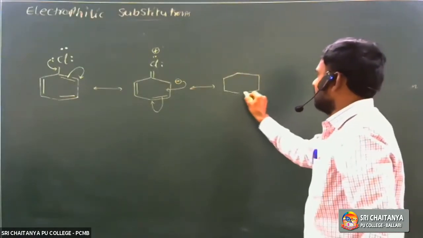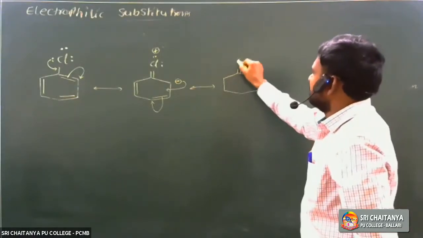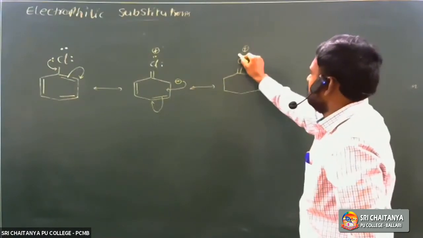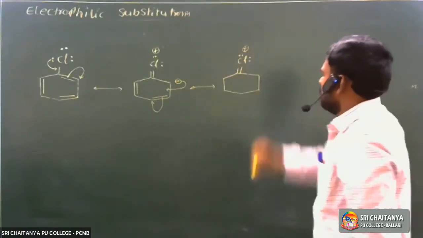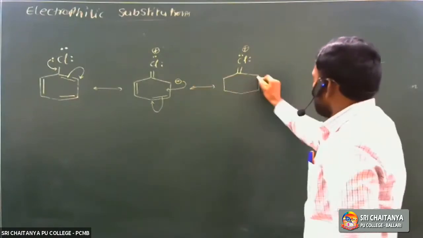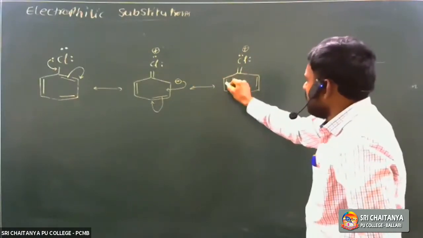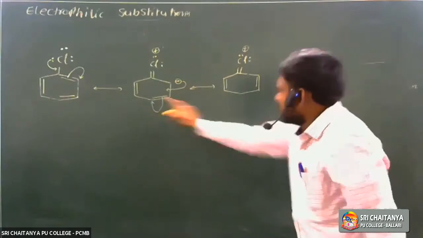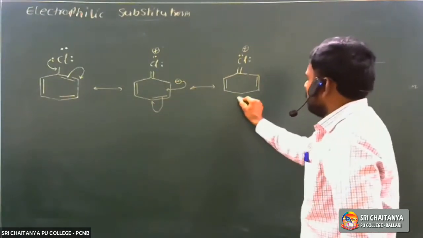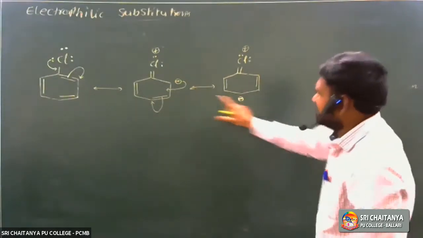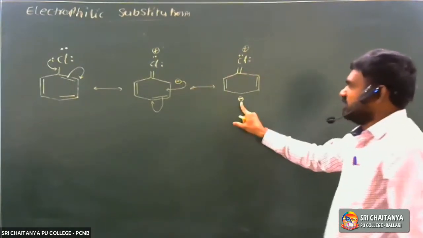It is a benzene ring. Next, it is a double bond to Cl. Chlorine gets a positive charge. It contains 2 lone pairs. Next, here a pi bond is formed. 5 electrons are shifted to this carbon. So electron density is more at ortho position and para position.